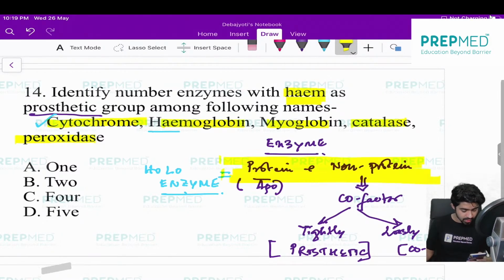That was the last question. Though I don't know whether I have written question 14 or not. So for 14, Ananya Chaudhary is saying B. No beta, you were wrong. This is something you have to know. I know you people will make mistakes on this question, that's why I told. No, C is also wrong, not 4. Why are you saying 4? This is 5. All these 5: myoglobin, catalase, cytochrome, peroxidase, all these contain heme, which is present as a prosthetic group. I mean, they are attached tightly.